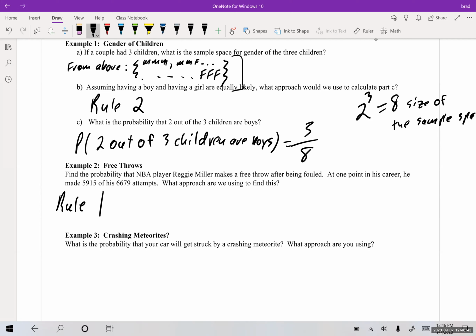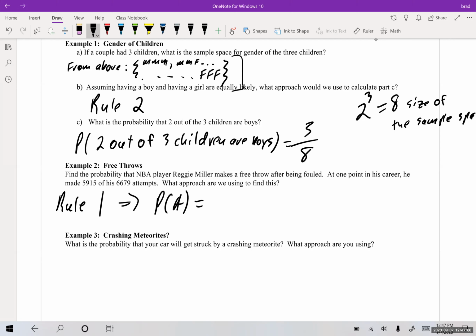So rule 1 is going to be the probability of A, and it's the probability that he's going to make a free throw. They do this all the time in basketball games. They'll flash the stats as a guy's making a free throw. They'll say, oh, he's an 85% free throw shooter, meaning that over the past year or his career, he's made 85% of his free throws. So they're trying to use that to tell you what's the chances he's going to make this free throw.